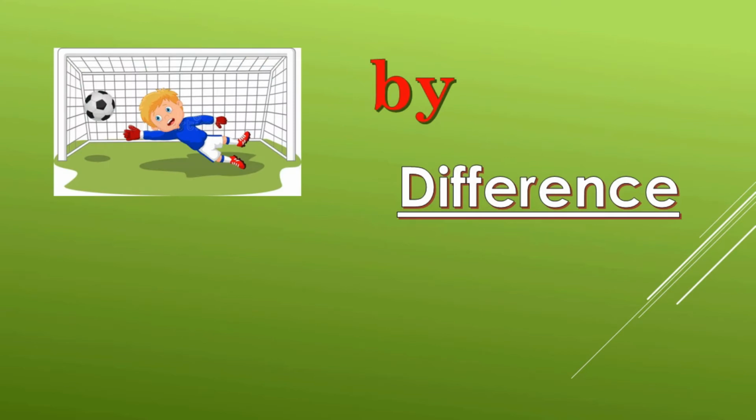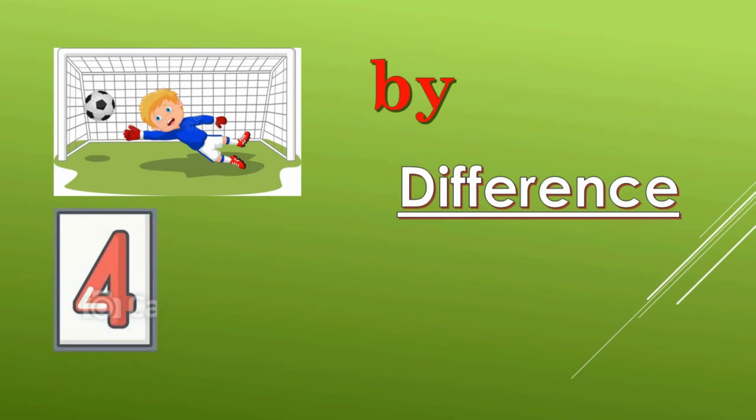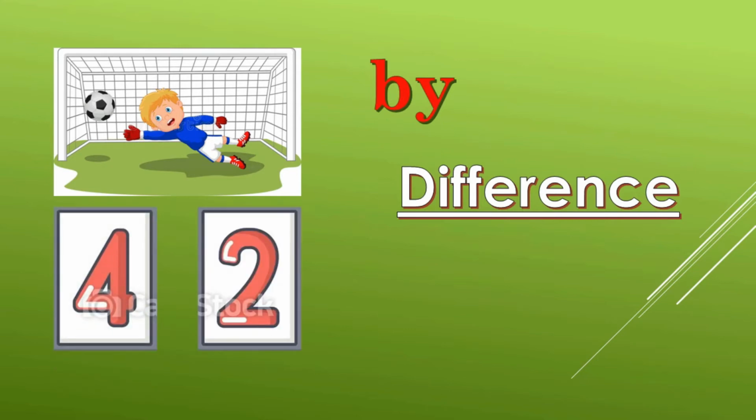Suppose that a football match was played between two teams. One of the teams was Argentina and the other one was France. And let us suppose that Argentina scored 4 goals and 2 goals were scored by France. So the difference between the number of goals scored by each of the teams is 2.